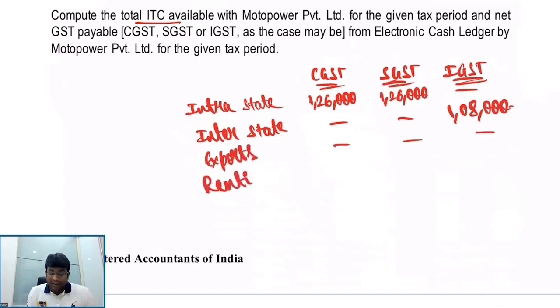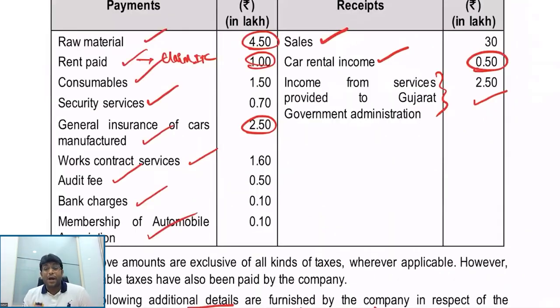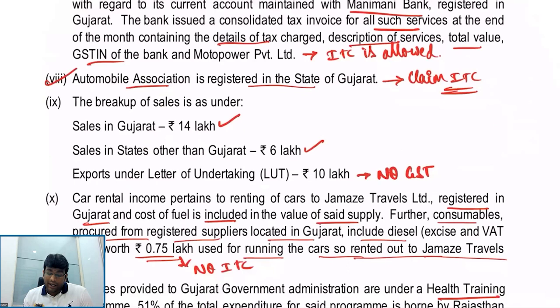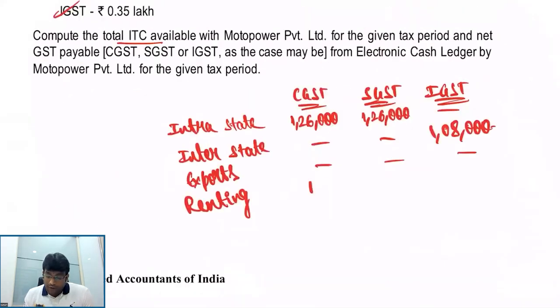And for renting of motor vehicle, I clearly told there is no RCM, for a simple reason. RCM will come only when the supplier is other than a body corporate and the receiver is a body corporate. In this question, supplier and receiver both are body corporate. So there is no question of RCM. On 50,000, 2.5%, 2.5%, which comes to 1,250, 1,250. So getting clarity, everybody?